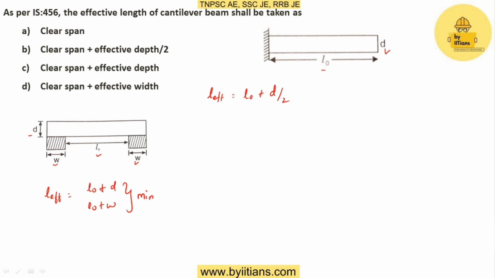That value should be taken as L effective. So for simply supported we take this value, and for cantilever we take the other value.